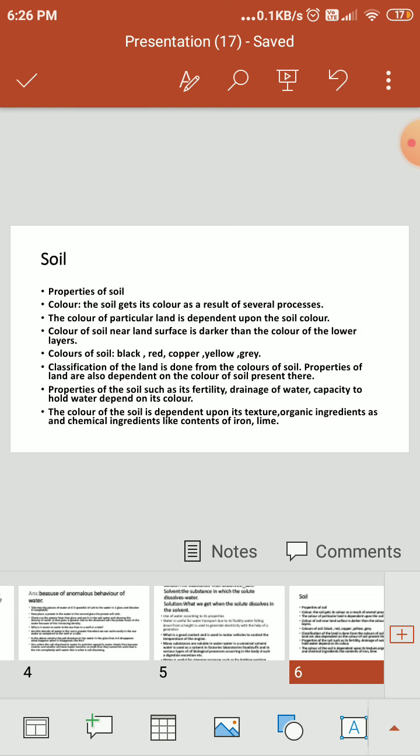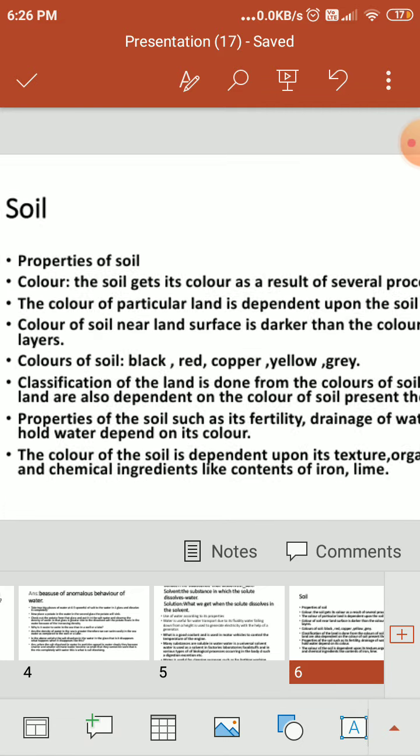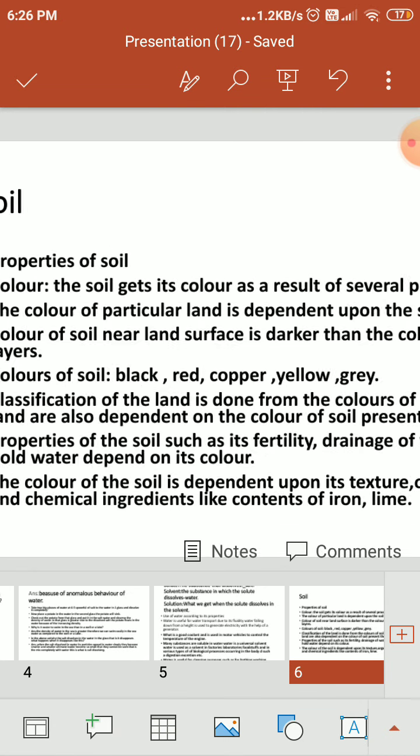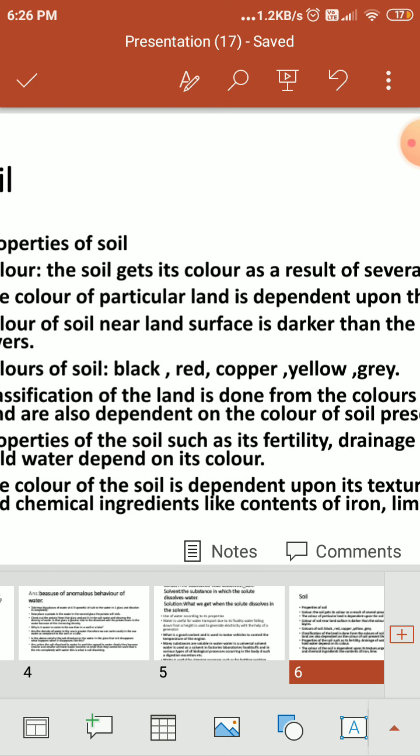Now about the soil. What is the soil and what is its color? Properties of soil: the color. The soil gets its color as a result of several processes. Again, the color of a particular land is dependent upon the soil color. When you observe the different colors, they are there because of the particular soil.